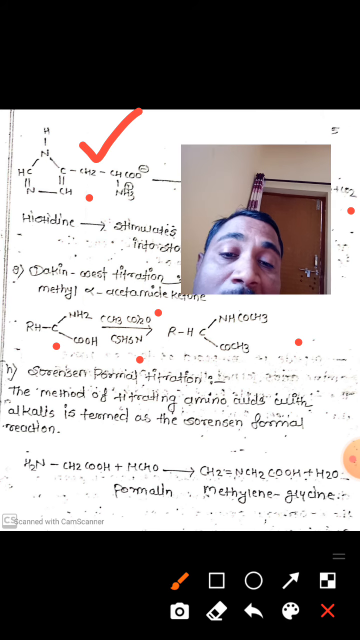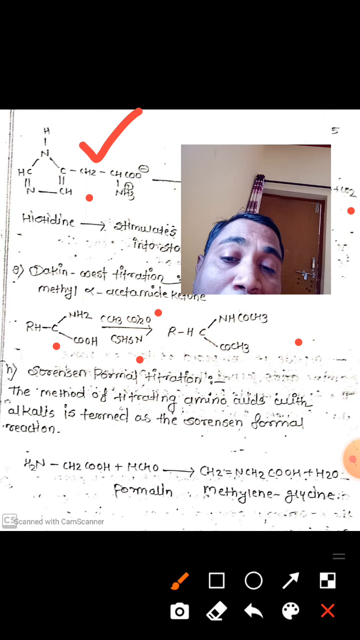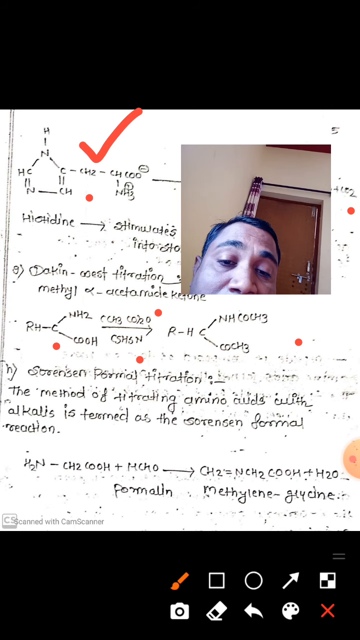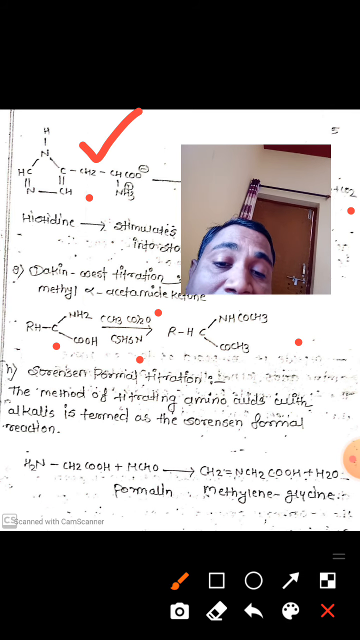Now the next reaction, and this is the last reaction of the carboxylic acid group, is the Sorensen formol titration. The method of titrating an amino acid with alkali. When the amino acid is titrated with alkali, this is termed the Sorensen formol reaction. In that reaction, the alpha amino acid reacts with formalin. Formalin is a 40% solution of formaldehyde.